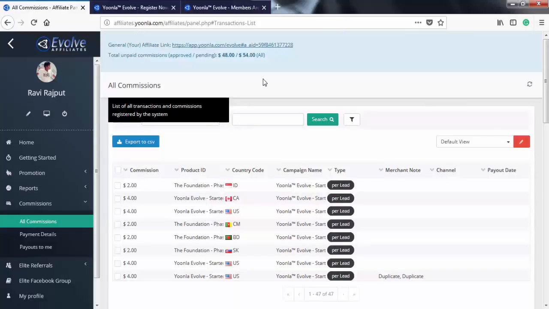So how can you get your payment in your bank account? You can choose PayPal and you can choose Payza. You can choose any one of them, and with that you will get your payment in your bank account.